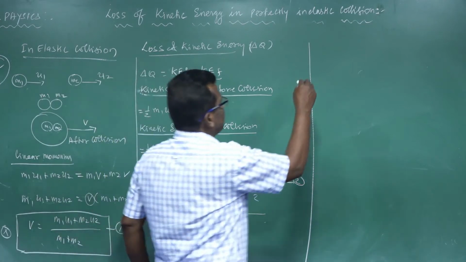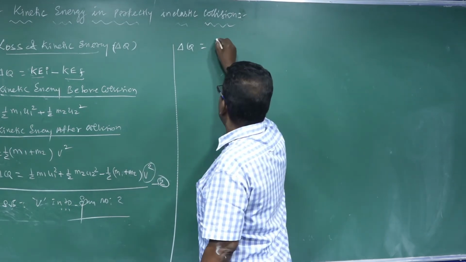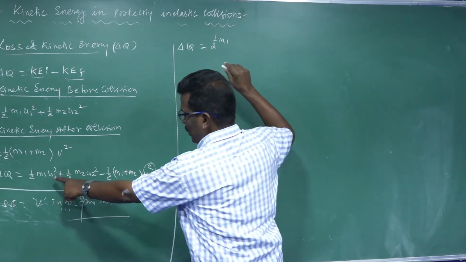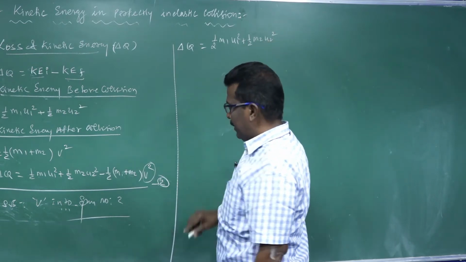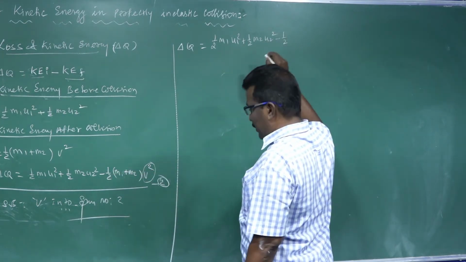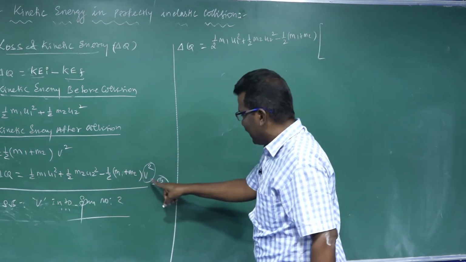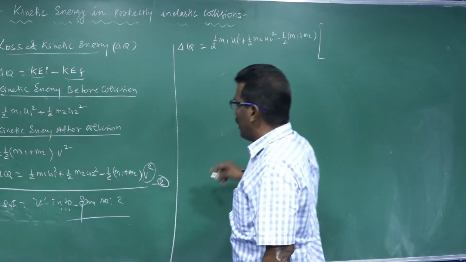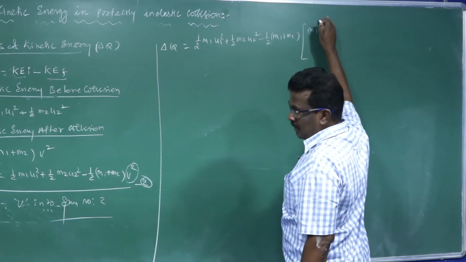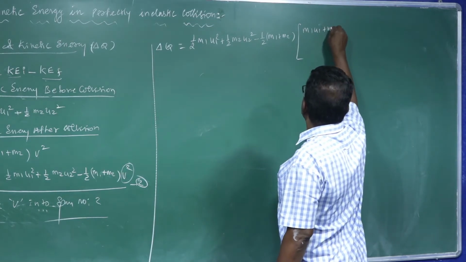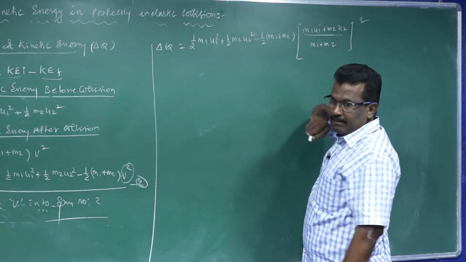Now del Q becomes 1 by 2 m1 u1 square plus 1 by 2 m2 u2 square minus 1 by 2 m1 plus m2, and instead of v, put this value: m1 u1 plus m2 u2 divided by m1 plus m2, whole square.